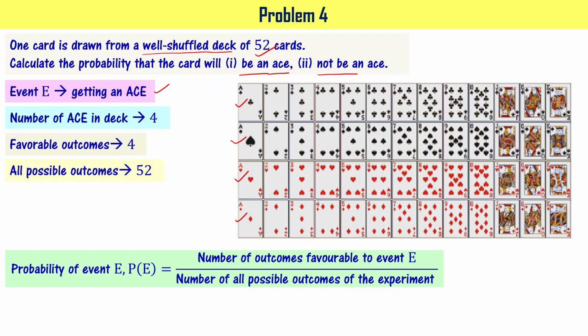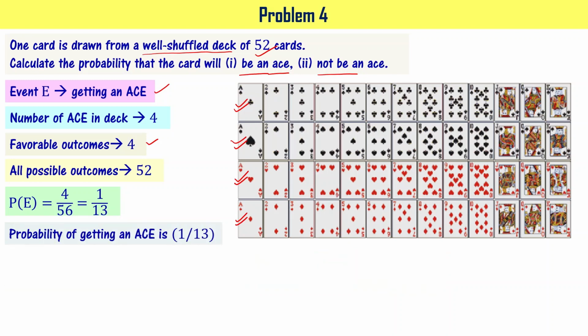And we know all possible outcomes is 52 because we have 52 cards. So the sample space is going to have 52 different cards. That's why all possible outcomes is 52. When it comes to the event space, you have only these 4 ace cards. That's why favorable outcomes is 4. Hence, the probability of selecting a card which is an ace is 4 by 52, that is equal to 1 by 13. So the probability of getting an ace is 1 by 13.